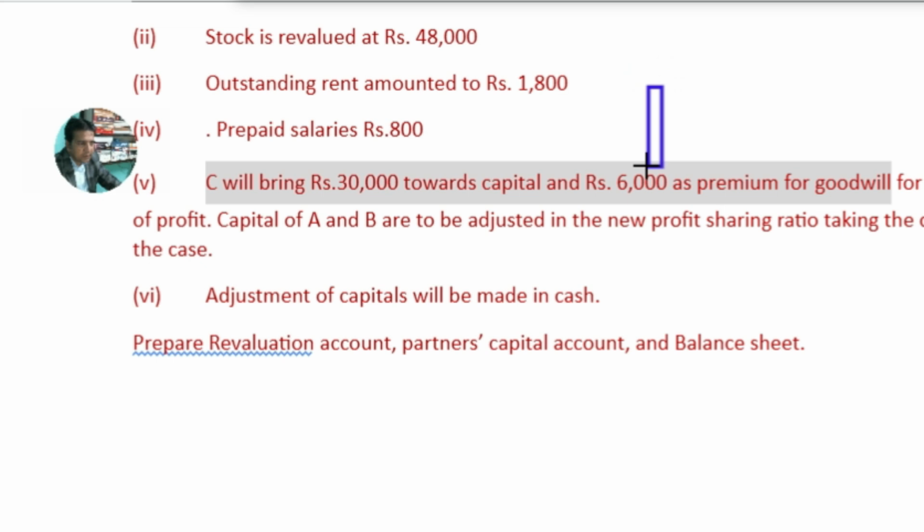The premium amount given will be credited to the existing partners' capital accounts in their sacrifice ratio, the ratio sacrificed in favor of C by A and by B, and for sacrificing this they are getting the premium for goodwill. Alright, the next adjustment is given here.